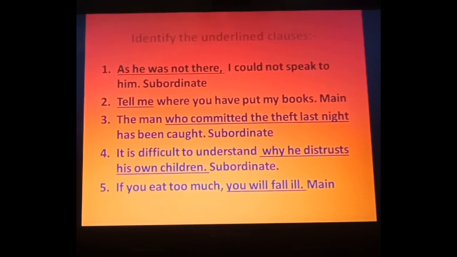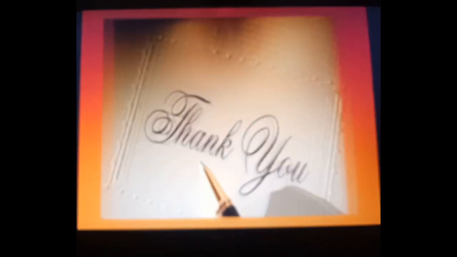Fine students, so I hope you can do it. If I give you a question like this, identify the clause, you simply have to tell whether it is a main clause or a subordinate one. If I ask you to identify the subordinate clause, then you have to describe whether it is adjective, adverb or noun. Okay. Thank you.